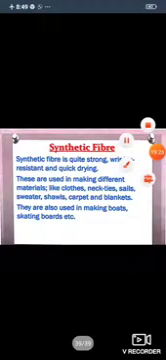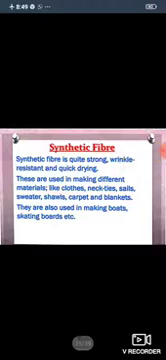Next, synthetic fiber. Synthetic fiber is quite strong, wrinkle resistant and quick drying. These are used in making different materials like cloths, neckties, sails, sweaters, shawls, carpet and blankets. They are also used in making boats, skating board, etc. Okay children?